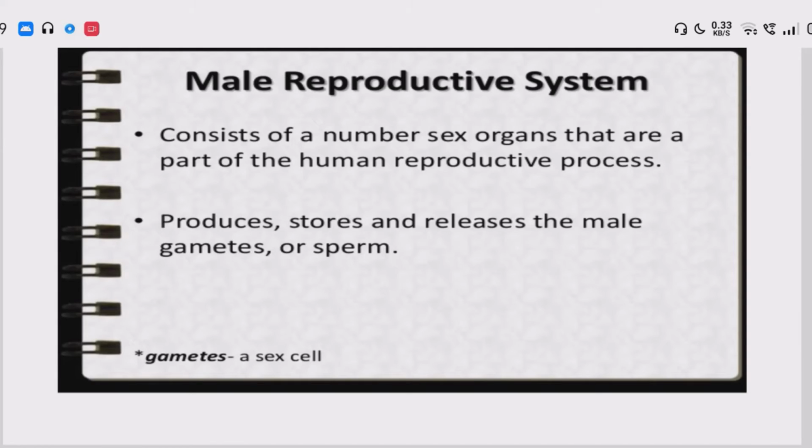The male reproductive system consists of a number of sex organs that are a part of the human reproductive process. The system produces, stores and releases the male gametes, or sperm. Gametes means sex cells.